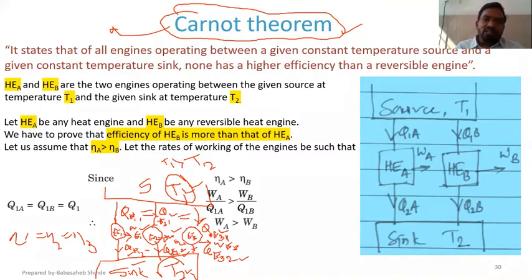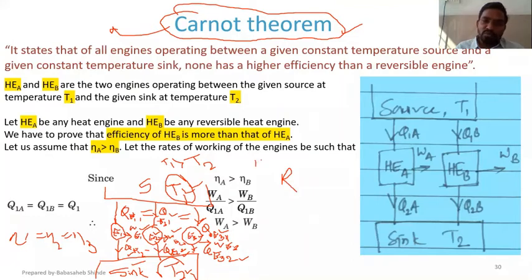Now, what Carnot theorem says is: suppose this engine E1 is a regular engine, engine E2 is also a regular engine, but engine 3 is a reversible engine. You got the difference?